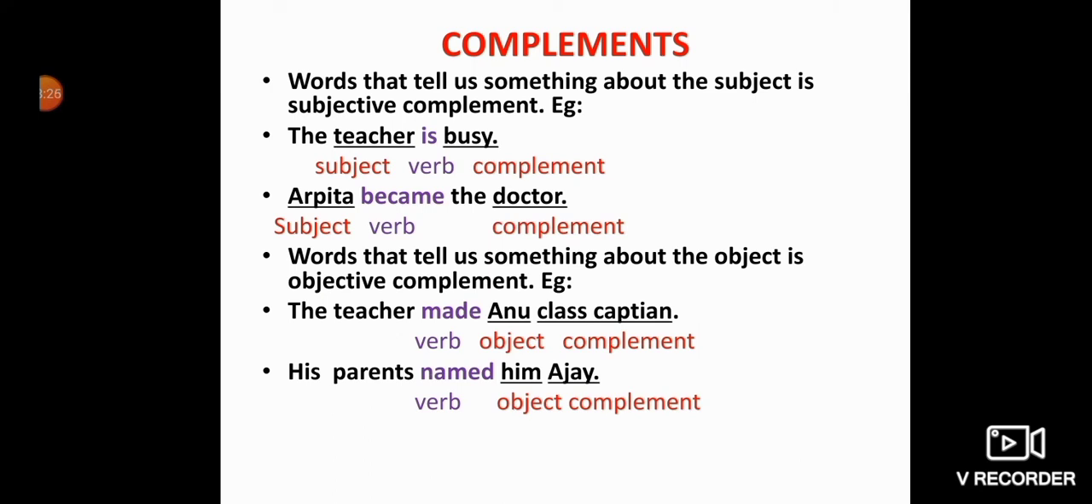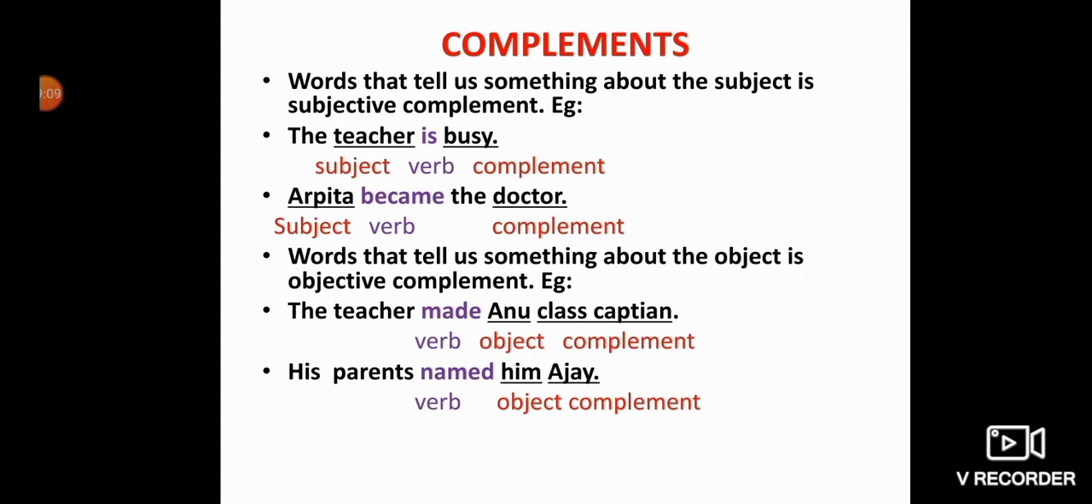Next now, complements. Now what are complements? Words that tell us something about the subject are subjective complements. For example, the teacher is busy. So here you can see teacher is subject, is verb and busy is complement. Arpita became the doctor. Arpita is the subject, that about which we are talking in a sentence. So what she became? The doctor. So here doctor is a complement.